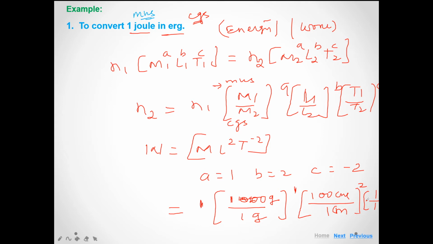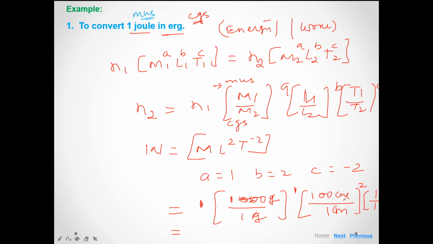Now we calculate: the value of n2 is equal to 1000 into 10 to the power 4, that is equal to 10 to the power 7.